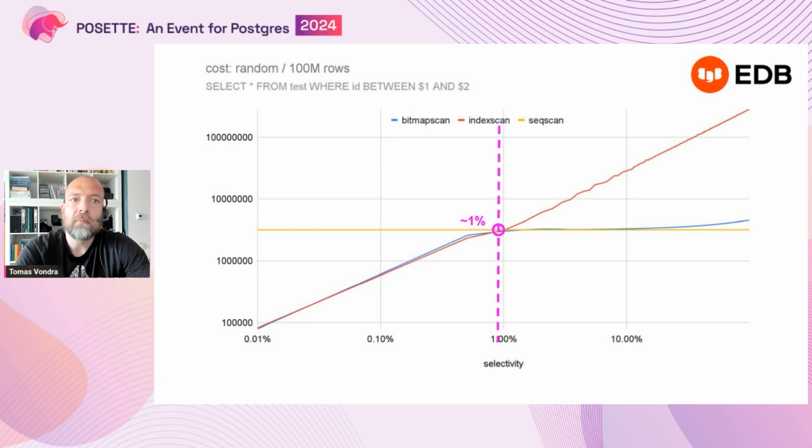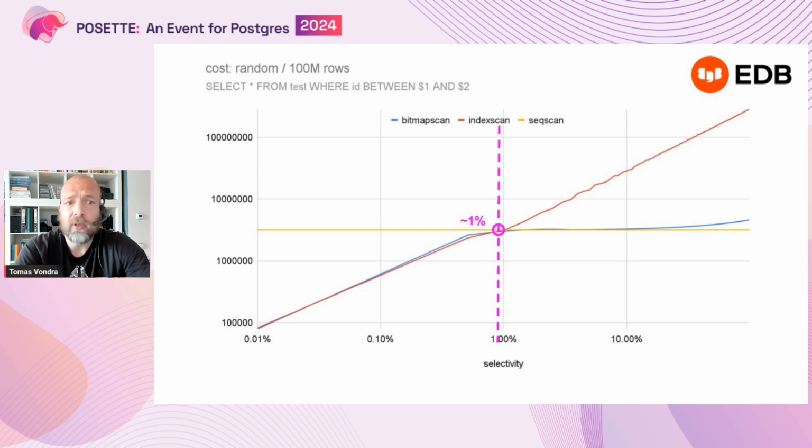So this is the same chart as before for cost of the queries, using three different scan methods that are implemented in Postgres, which is the regular sequential scan. Then we have the index scan, and we also have a bitmap scan, right? Bitmap index scan.